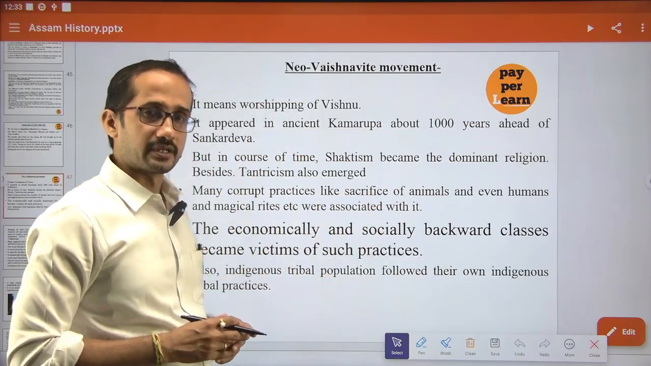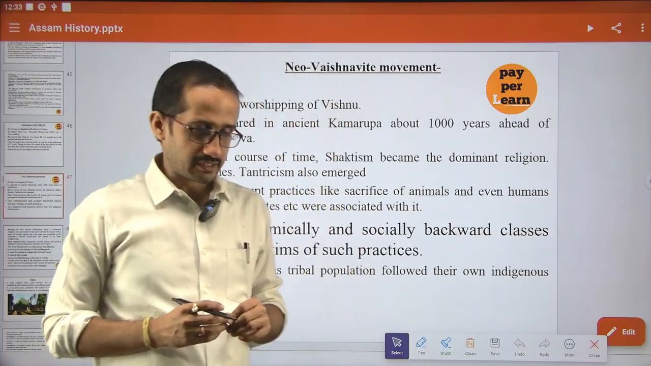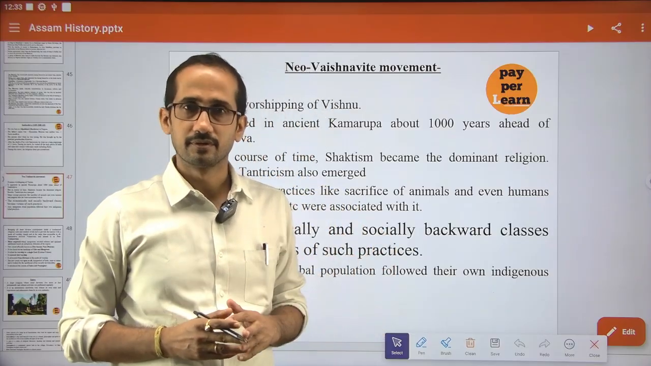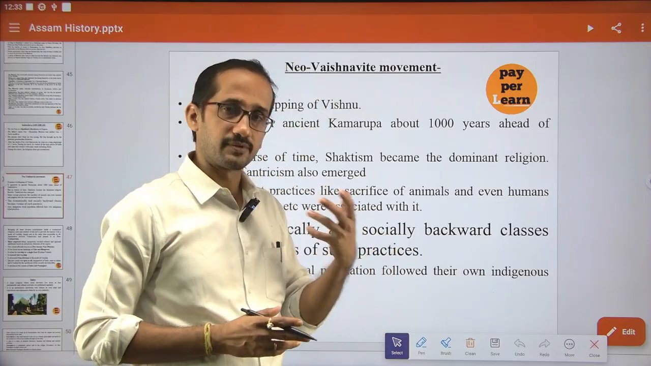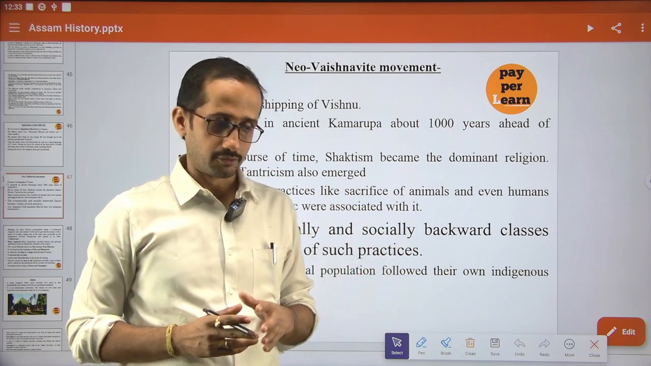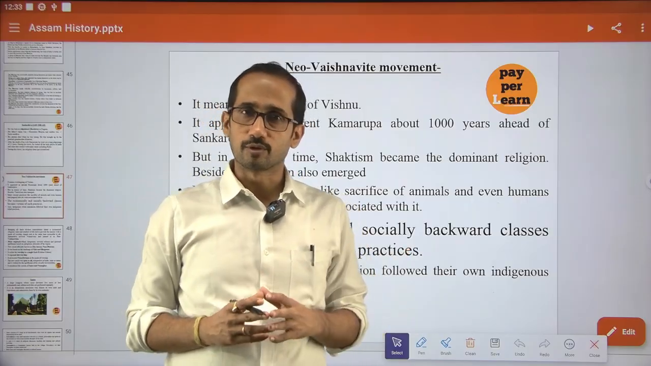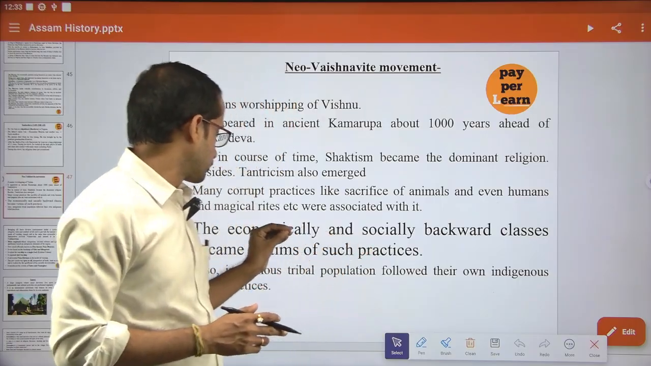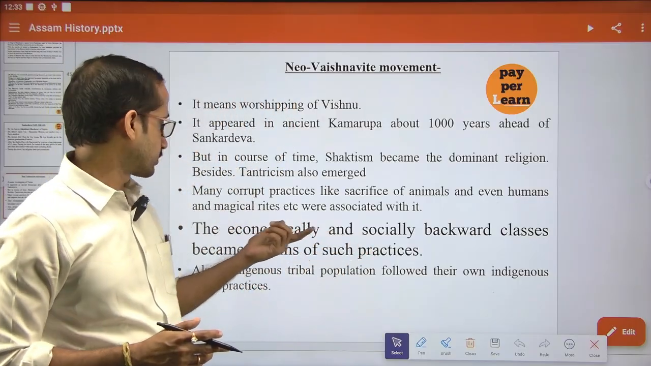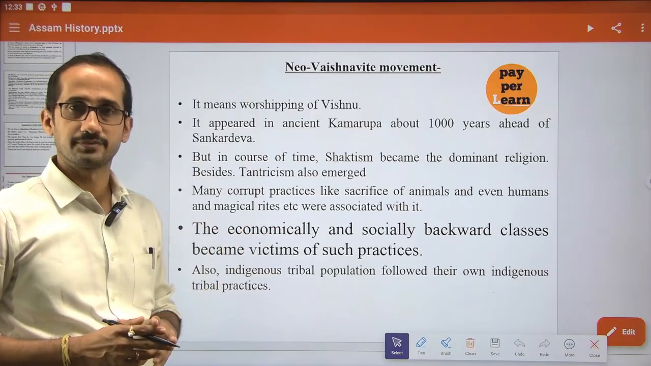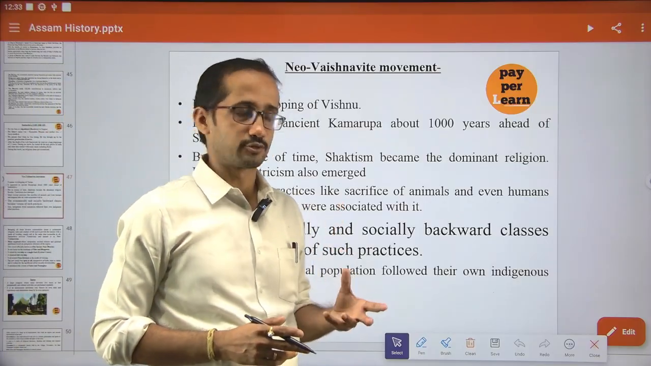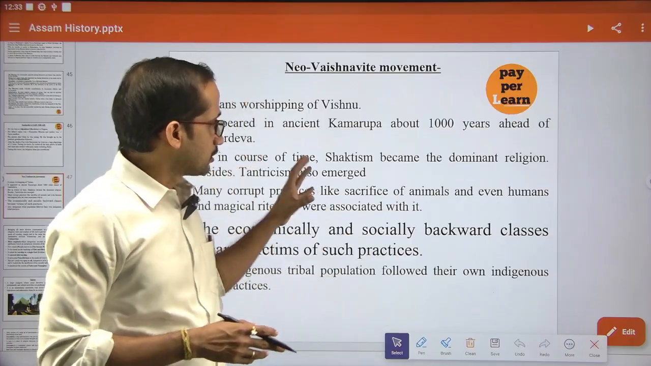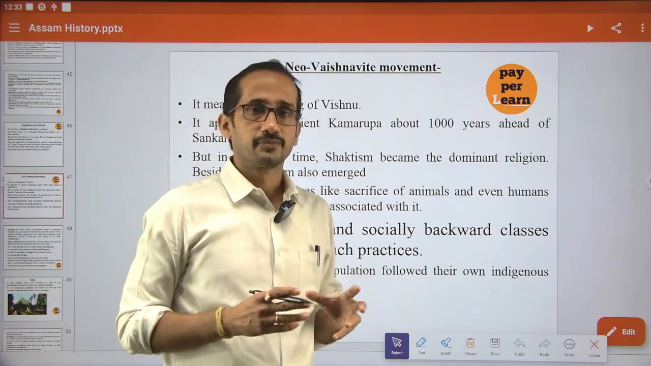These were the practices, and these religious rituals were very costly. As a result, the common people suffered, because in order to sacrifice animals they needed money, and it may not be possible for the common people. So economically and socially backward classes became victims of such practices. I've already told you, this is very costly. They became the victims of these orthodox, or you can say rigid, religious practices.